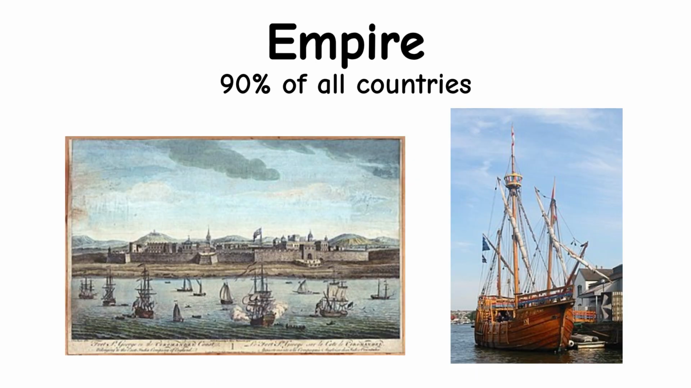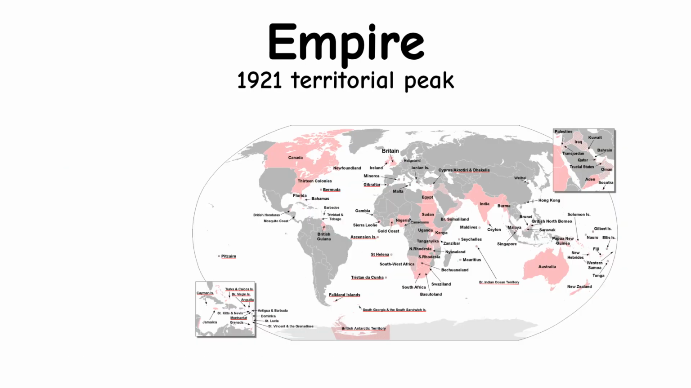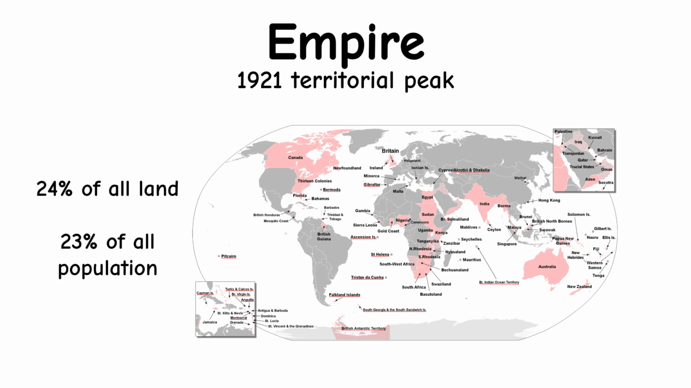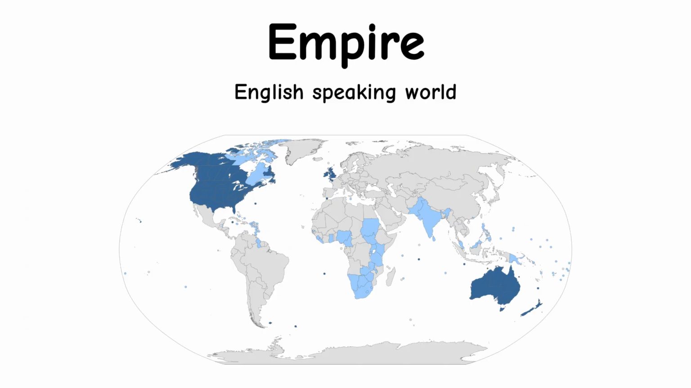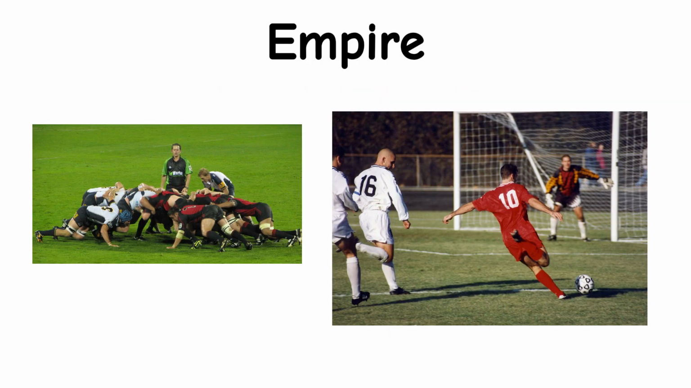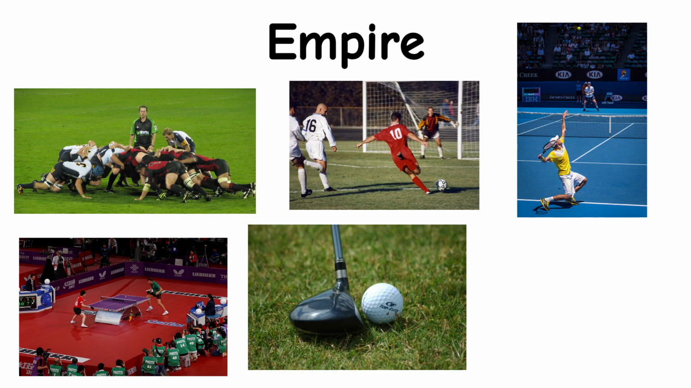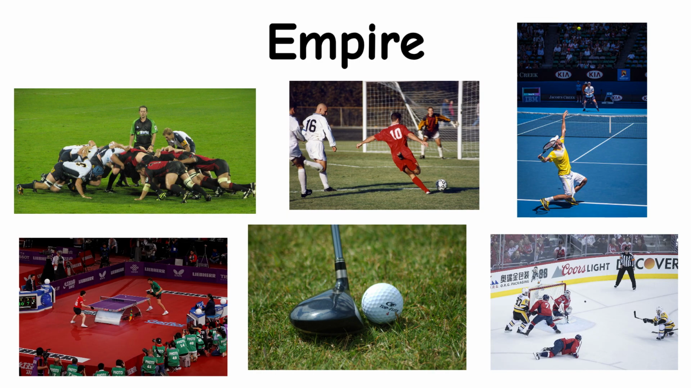The British Empire to this day is the most powerful empire that has ever existed. During its peak in the early 1900s, it held over 24% of all land on the planet and 23% of the world's population. Needless to say, they influenced the entire world's culture and development. Things like English being the global language today and having invented many sports like rugby, soccer, tennis, table tennis, golf, hockey, and a few others.